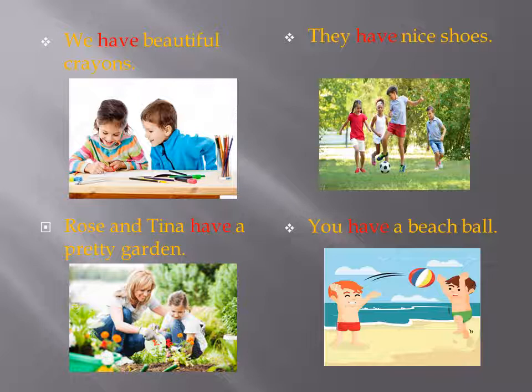Rose and Tina have a pretty garden. In this sentence, Rose and Tina are two persons, therefore we use have. They have nice shoes. In this sentence, have is used with they, that refers to more than one person. You have a beach ball. In this sentence, you refers to more than one person, hence we use have.